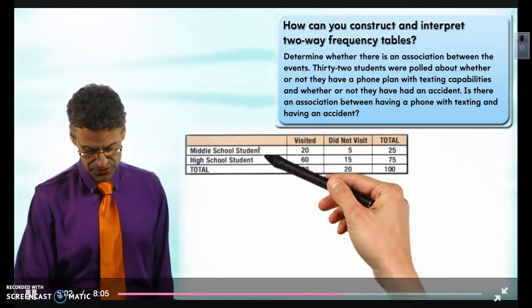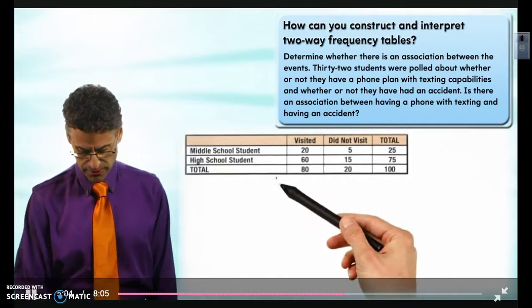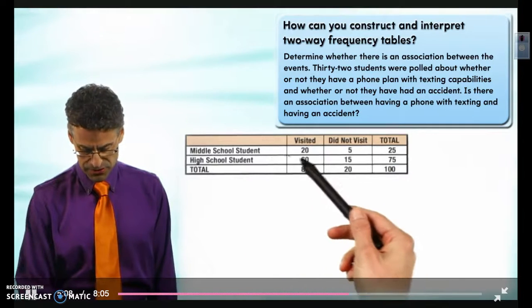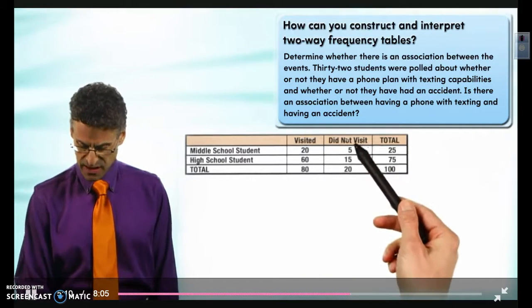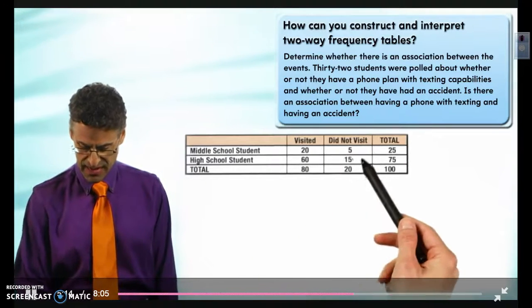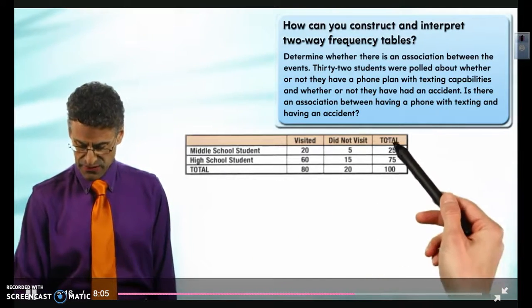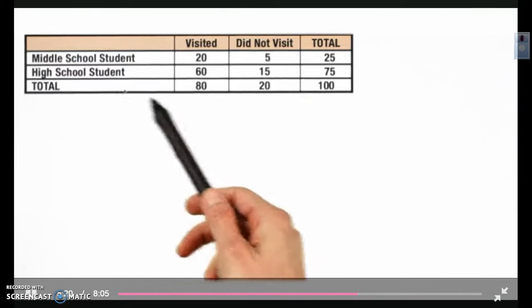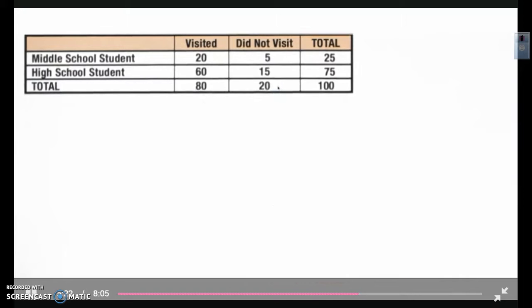So we have middle school students, high school students, and we total all of them. Visited the park: 20 students are middle school students and visited the park. Did not visit the park: for example, 15 students are high school students and did not visit the park. Then the total for each of those is 100 down here, and we can see the total for how many visited the park and how many didn't visit the park and so forth. Well, how do we answer this riddle?